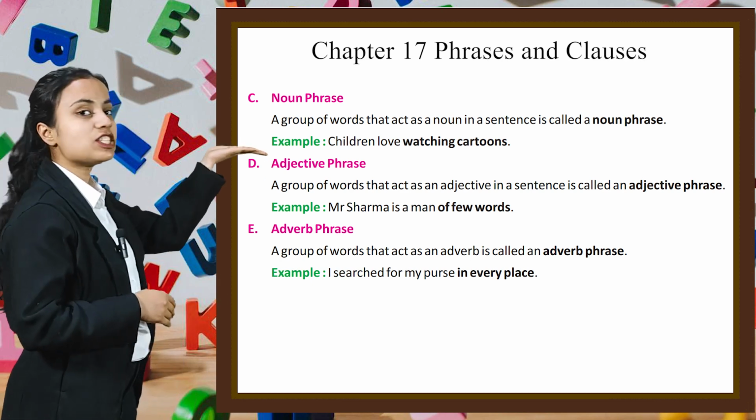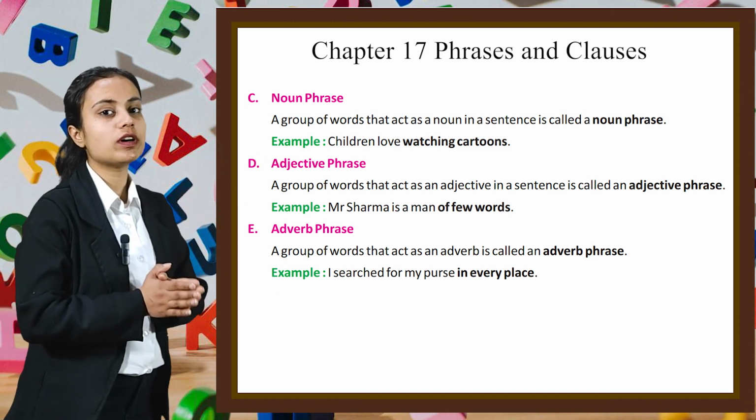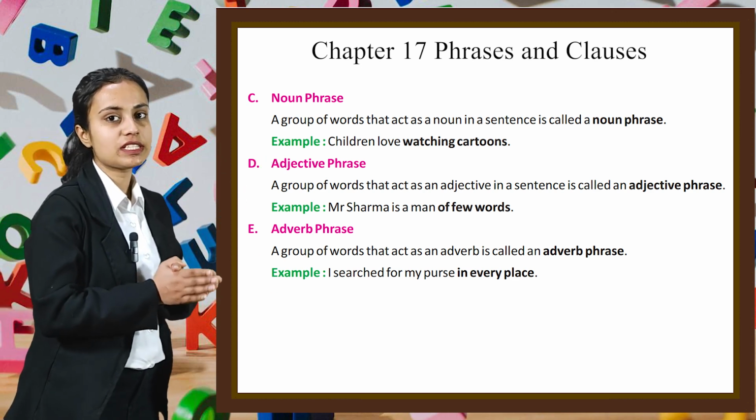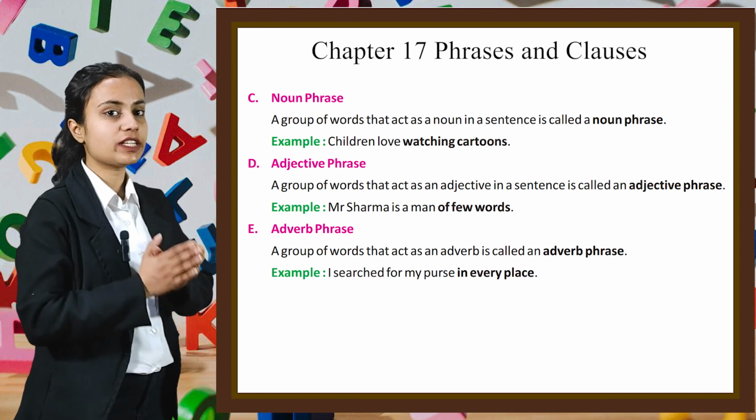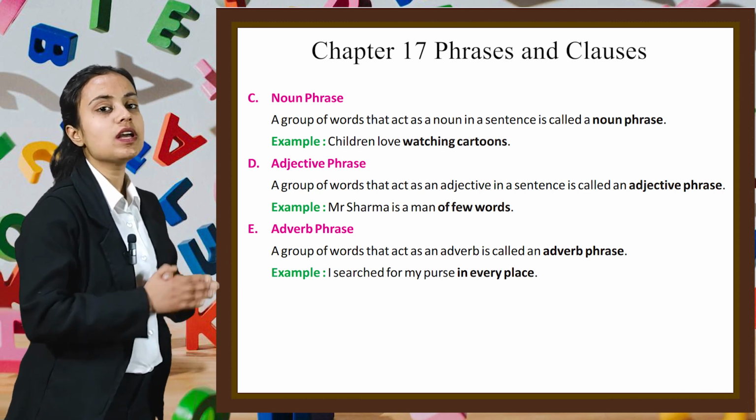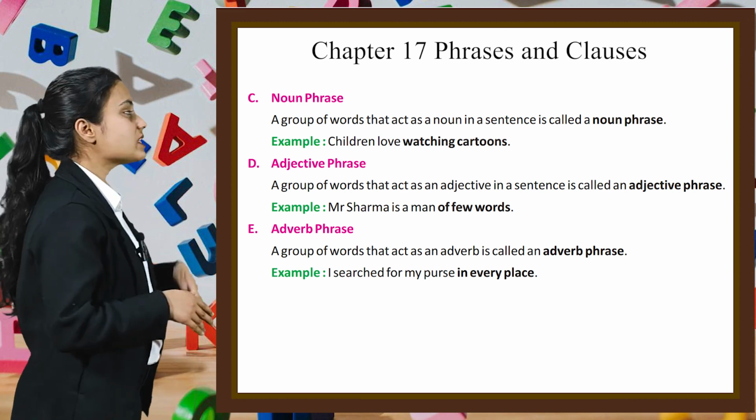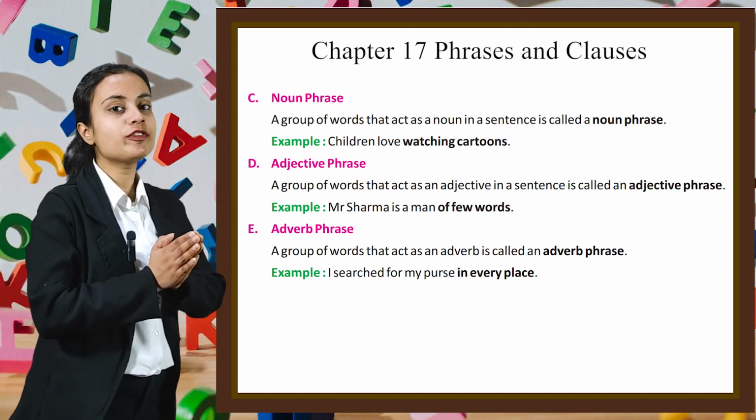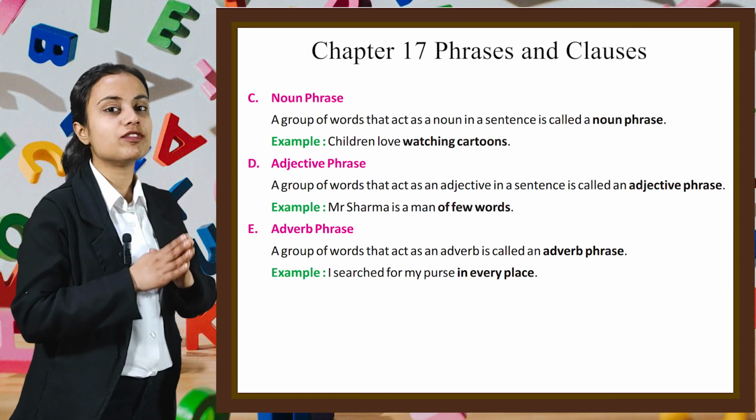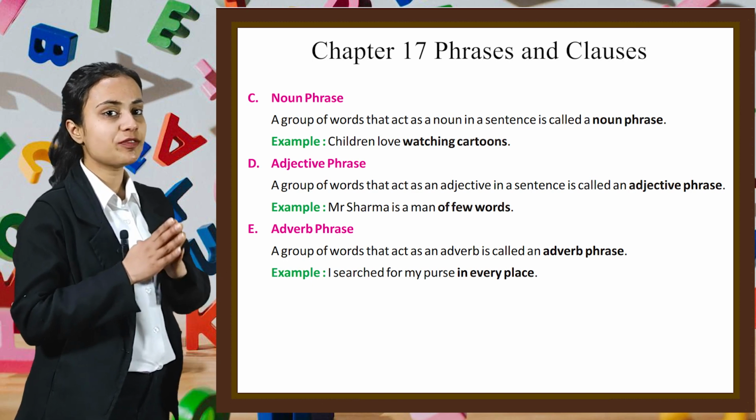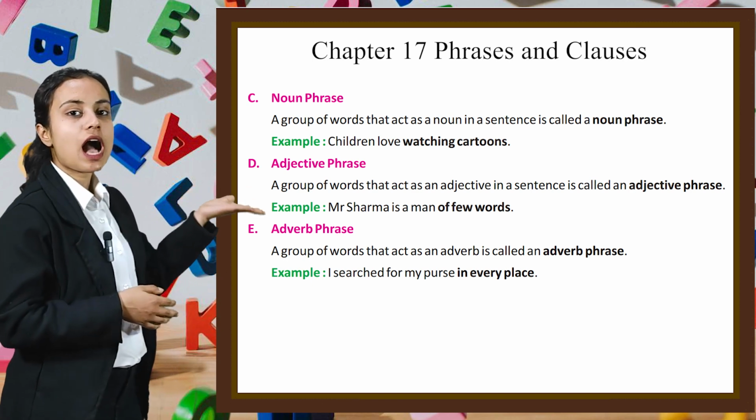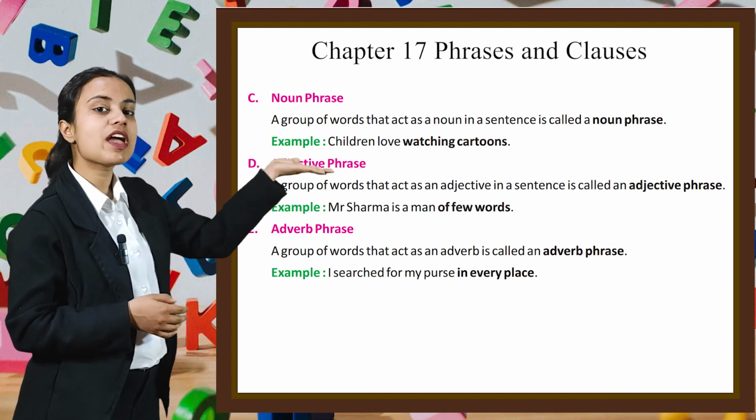The next is adjective phrase. A group of words that act as an adjective in a sentence is called an adjective phrase. For example, Mr. Sharma is a man of few words. Next is adverb phrase. A group of words that act as an adverb is called an adverb phrase. For example, I searched for my purse in every place.